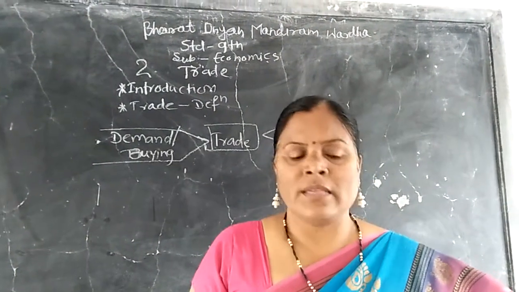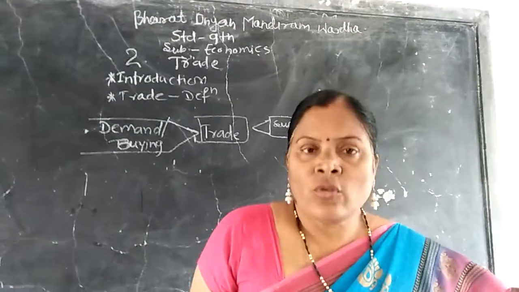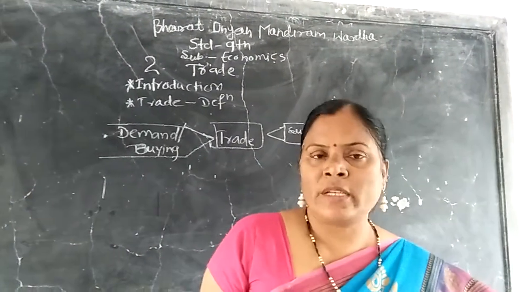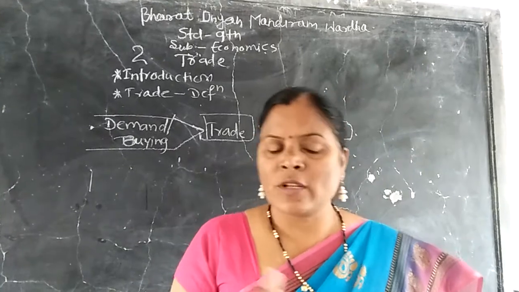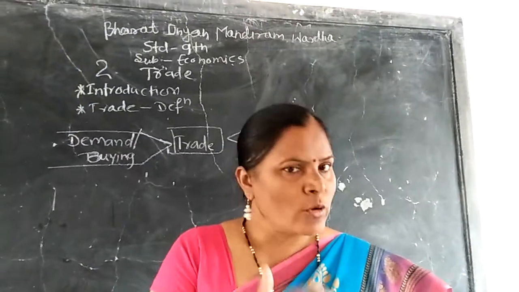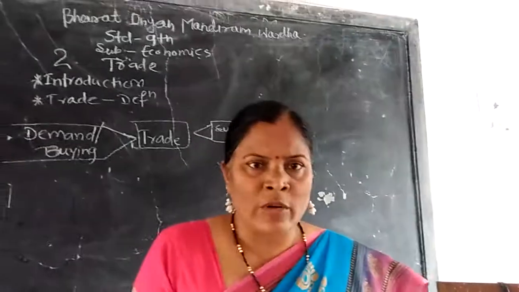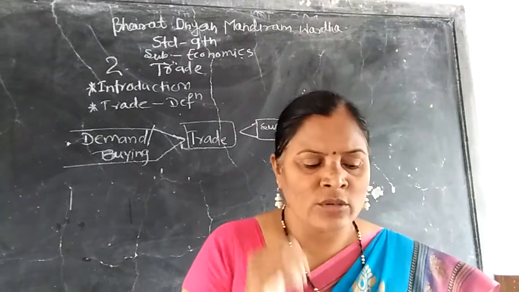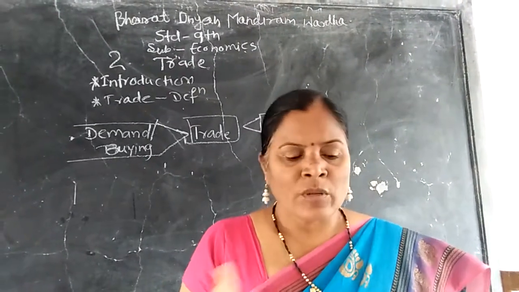Now, those who purchase these goods are the consumers of the goods. The producer produces and the seller sells the goods. Producers produce for the community and sellers sell all these goods. Buyers and sellers, both of these.